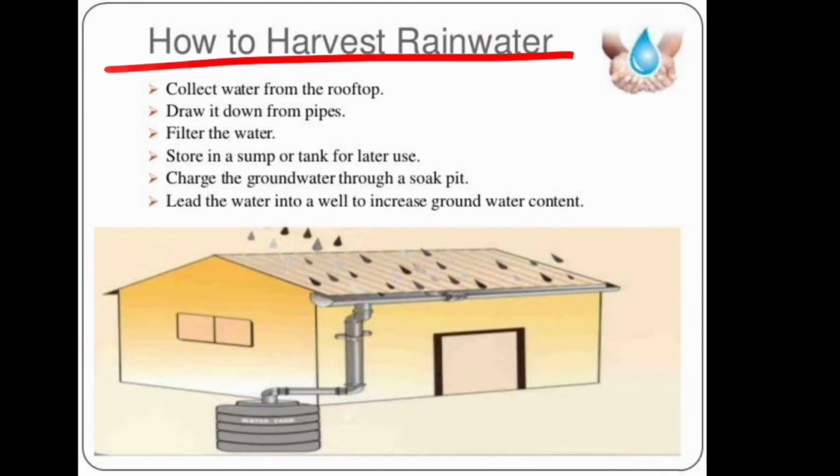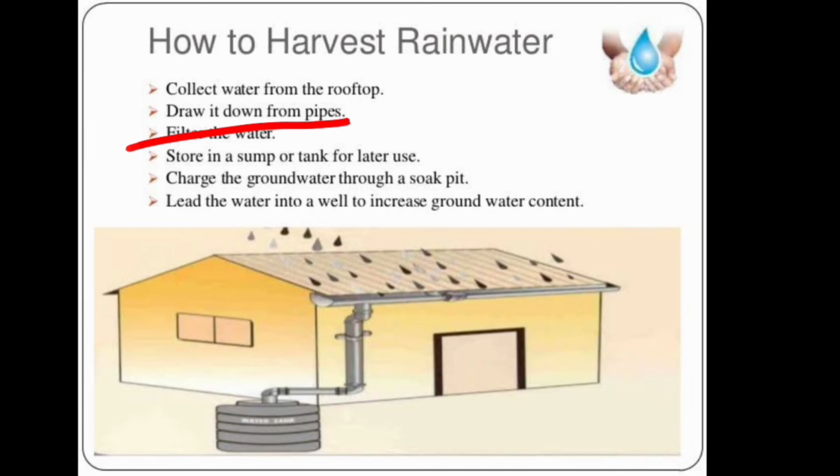Now how to harvest rainwater? We can collect rainwater from the rooftop, we can draw it through the pipes, then we can filter that water, then we can store it in a tank for later use, and then we can charge the groundwater through a soak pit. This tank water can again be used for different household purposes. Is it clear? So let's move ahead.